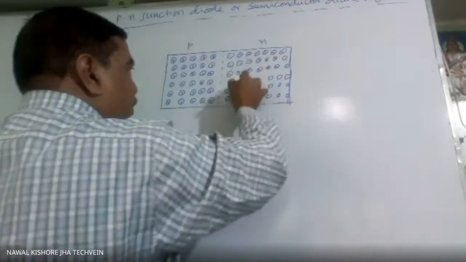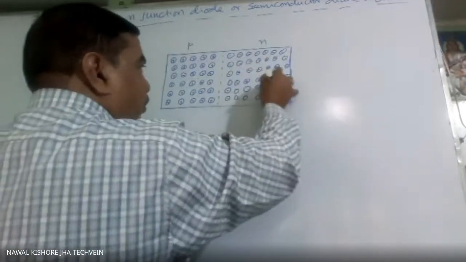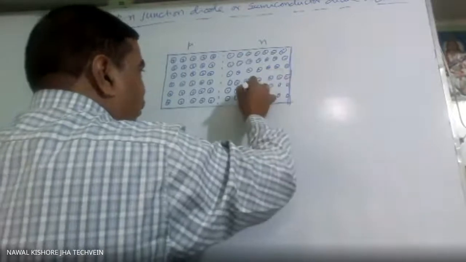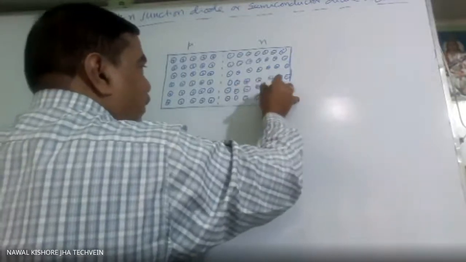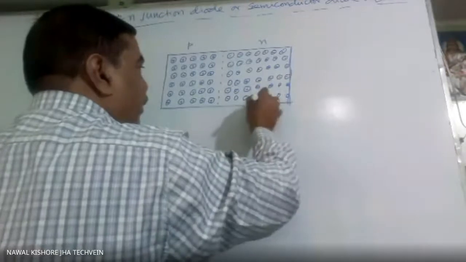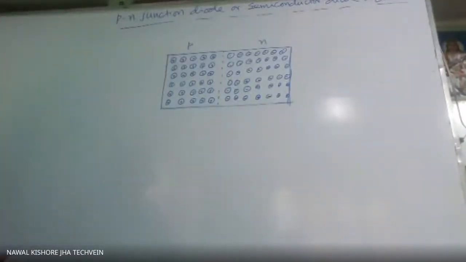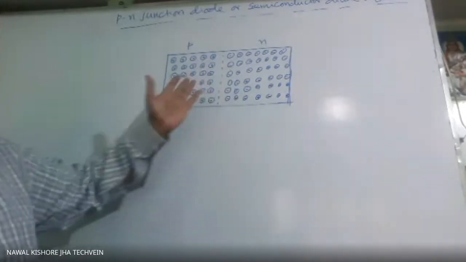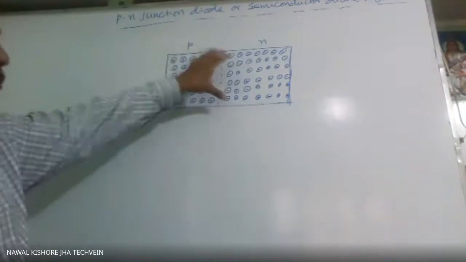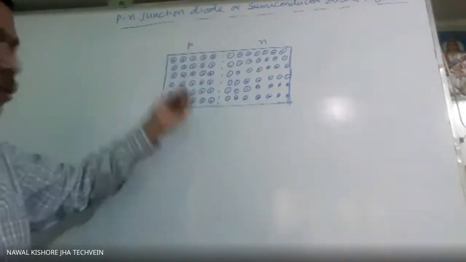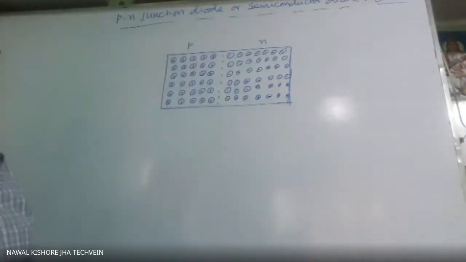So all are negatively charged. There is no sharp boundary here; they are within that germanium wafer only, whatever the shape or size may be.